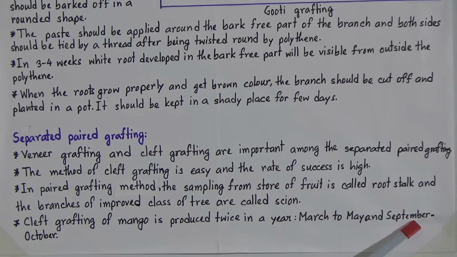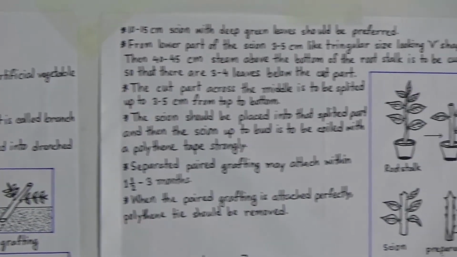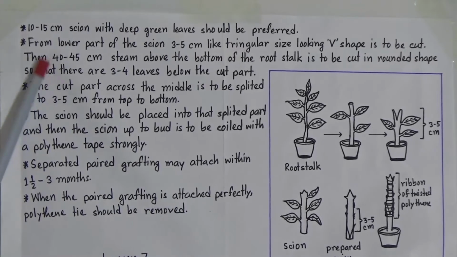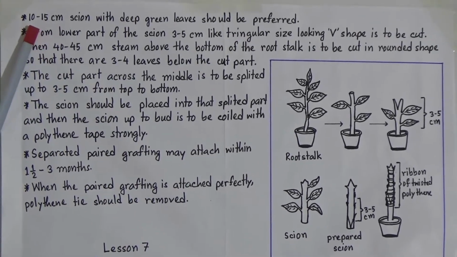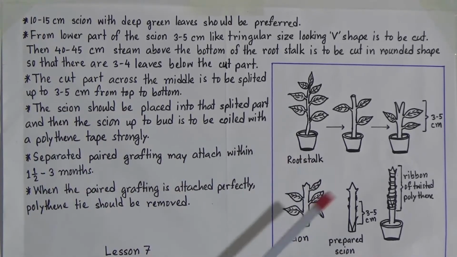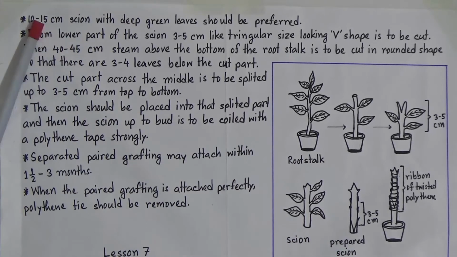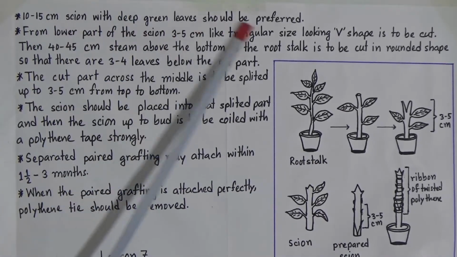And for this process, what will you do? My dear students, now look, we will select a rootstock and scion, and then a 10 to 15 centimeter scion with deep green leaves should be preferred.